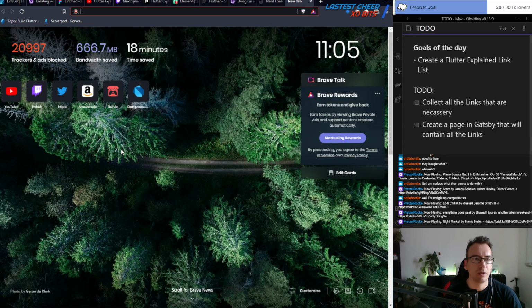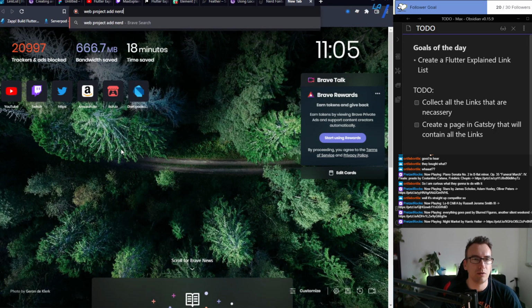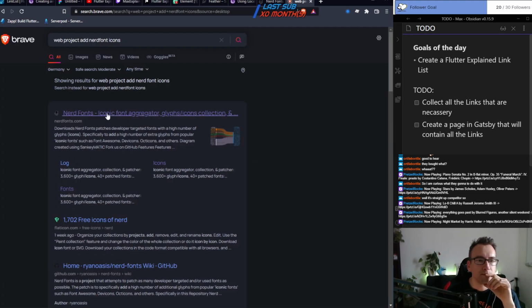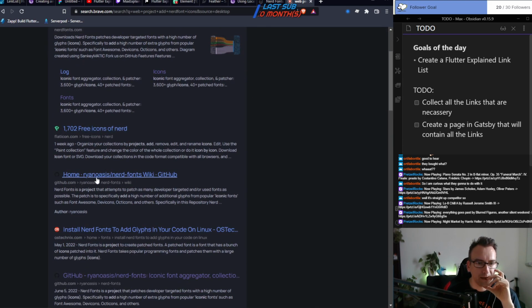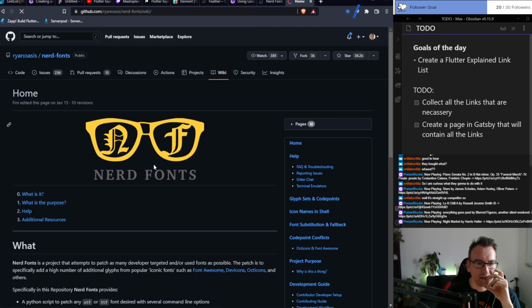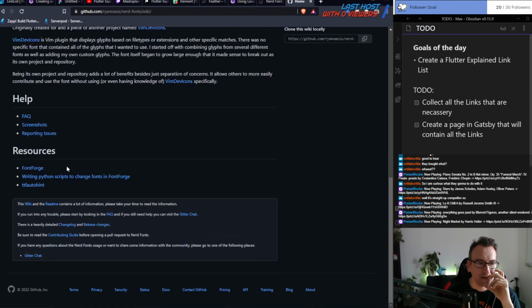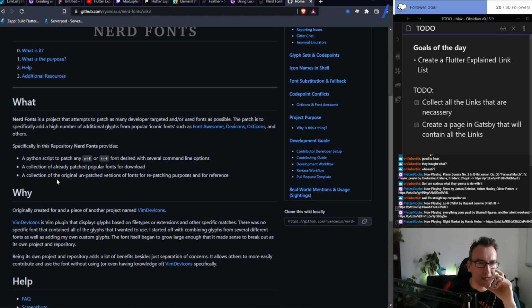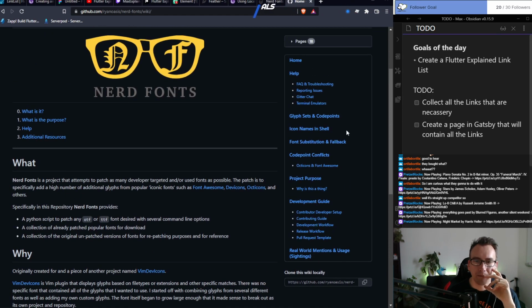So how do the nerd fonts work now? How web project add nerd font icons. Font substitution, fallback, code point, purpose, development contributor, development setup.